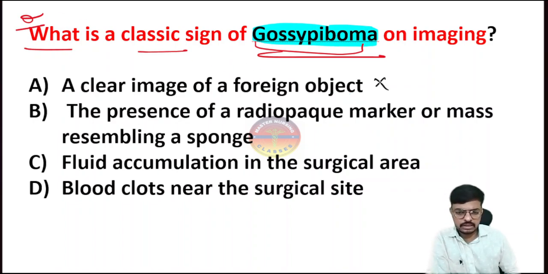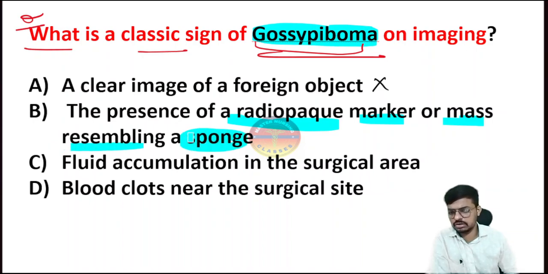We can't directly see the clear image there. So the classical sign will be like this: the presence of radio opaque markers or a mass resembling a sponge. Okay, so this is the classical sign of Gossypiboma. Sponge retention, or any surgical item retention inside the body cavity, is called Gossypiboma. The classical sign is that we have to see the radio opaque marker.